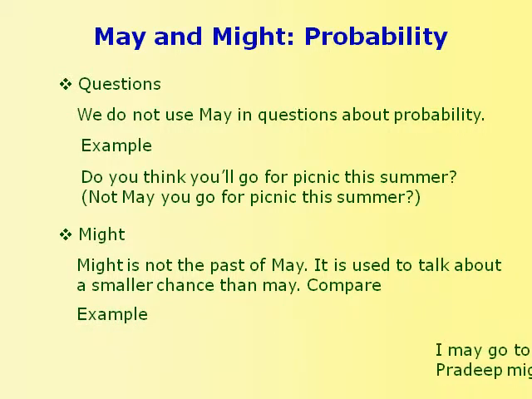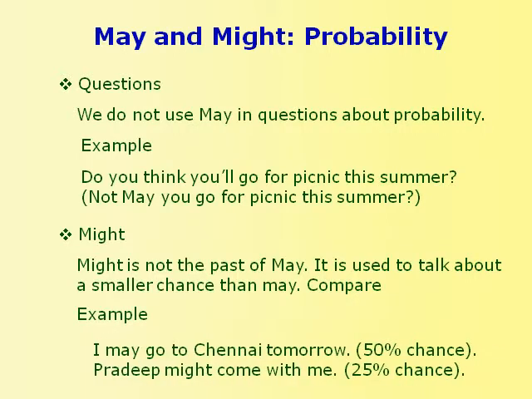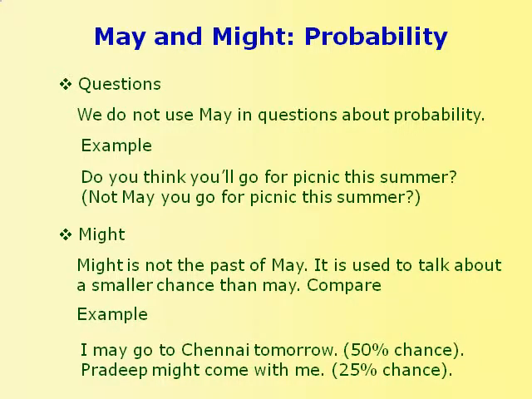Might is not the past of may. Rather, it is used to talk about a smaller chance than may. Compare the following examples. I may go to Chennai tomorrow. This represents a 50% chance that I may go to Chennai tomorrow. Pradeep might come with me. This represents a 25% chance. That indicates less likelihood.